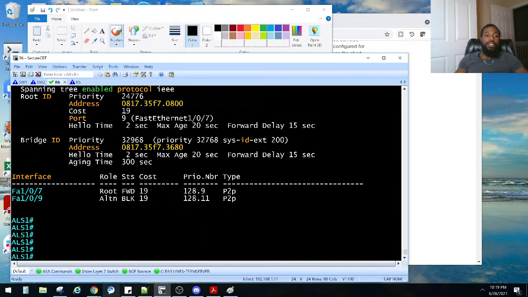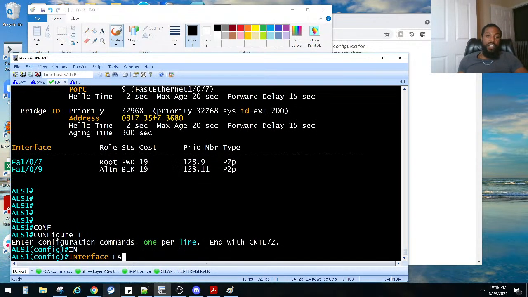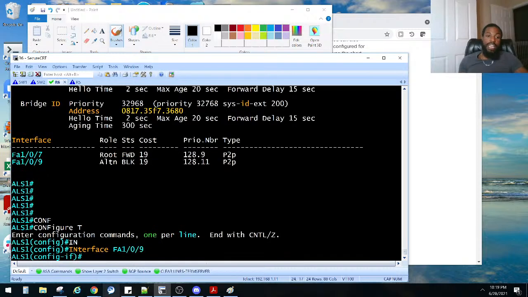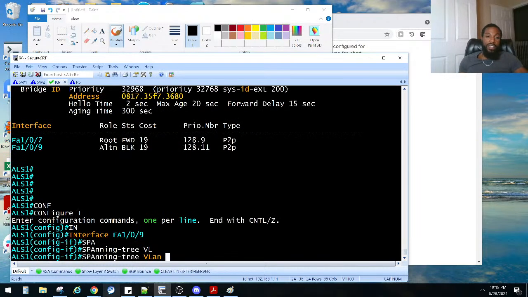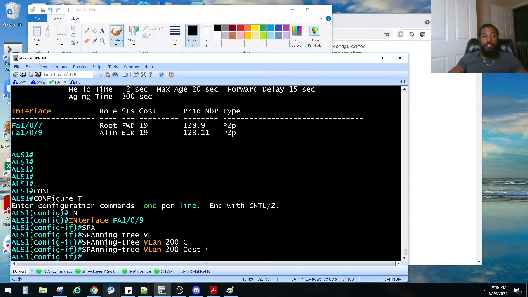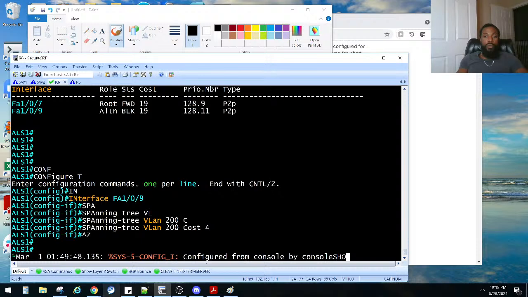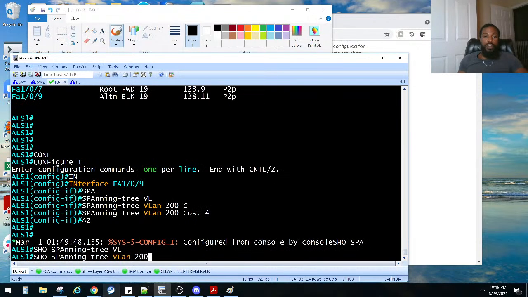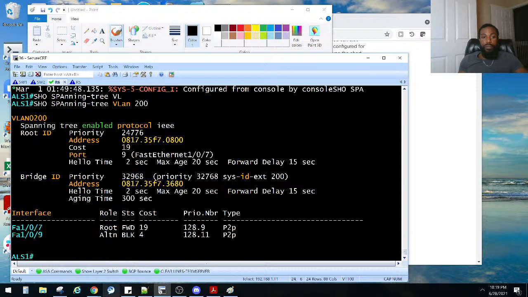Let's do that. Global config mode, interface FA 109. And I think that is what we need to do here. So spanning tree, VLAN 200, cost, right? I'm on 109. I need to make this a lower cost to make this my root port and be forwarding. So cost, let's make that 4, right? And now if I do a show span VLAN 200, it's still blocking. Interesting.